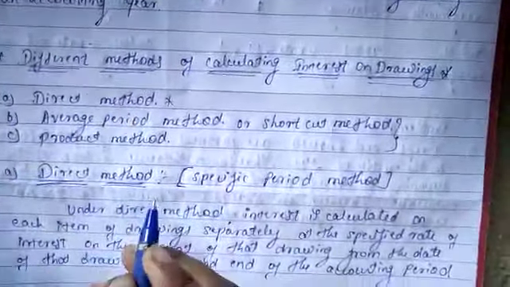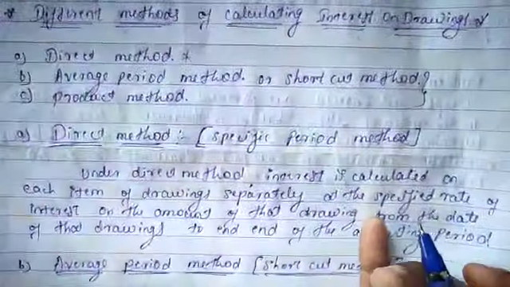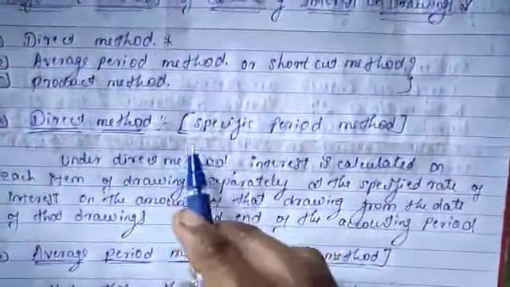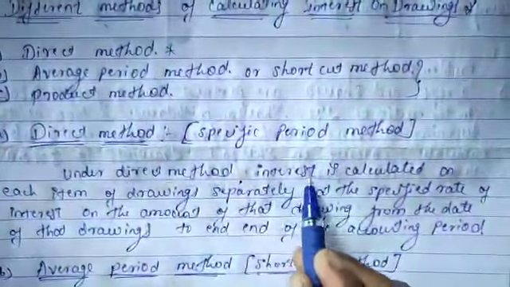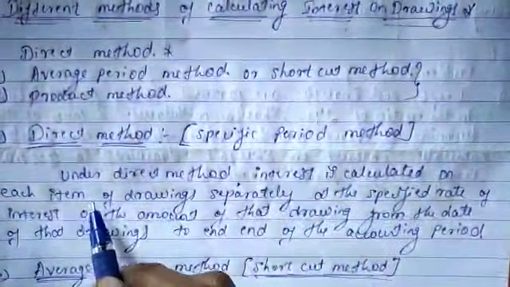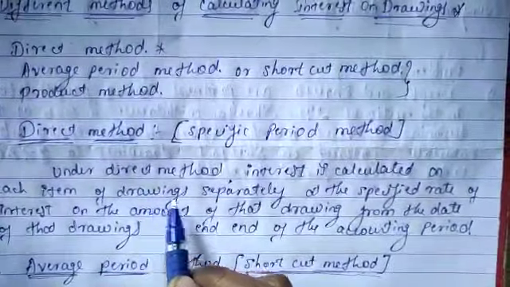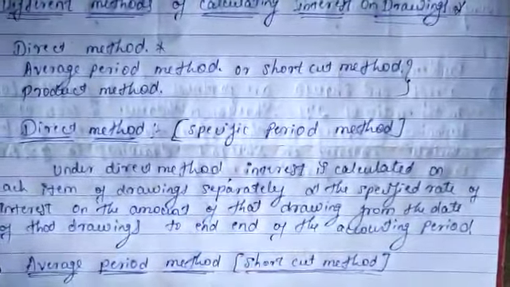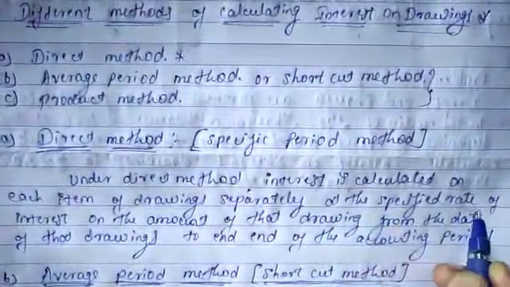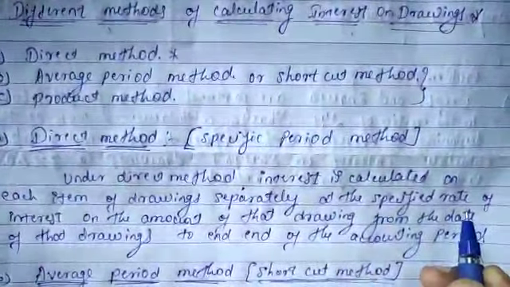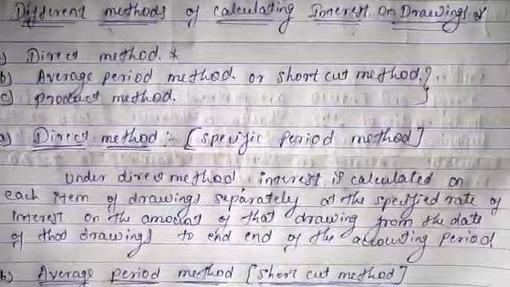First, the direct method. It is also called the specific period method. Under the direct method, interest is calculated on each item of drawings separately, at the specified rate. Specified rate means whatever rate is given in the problem.